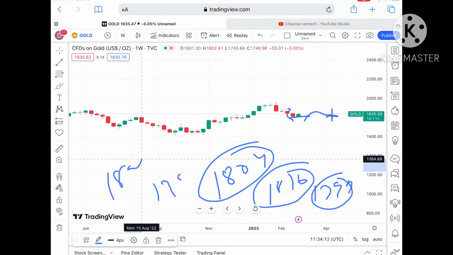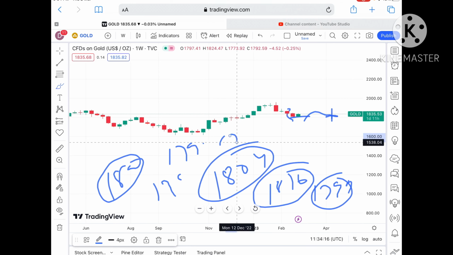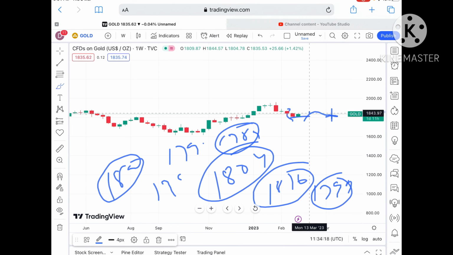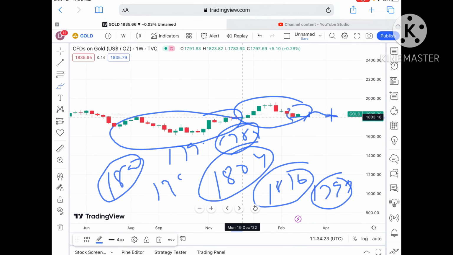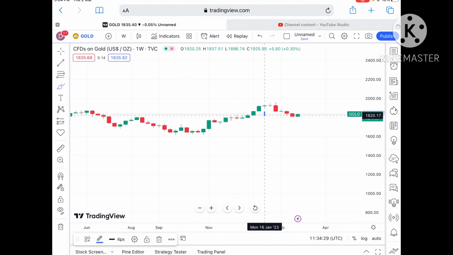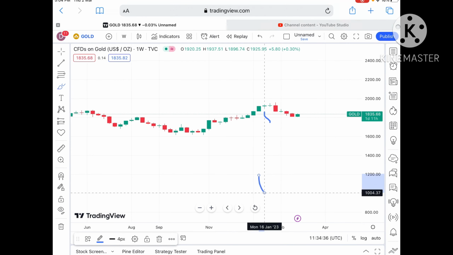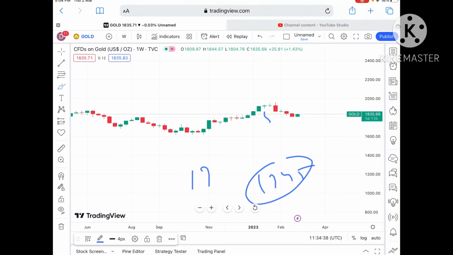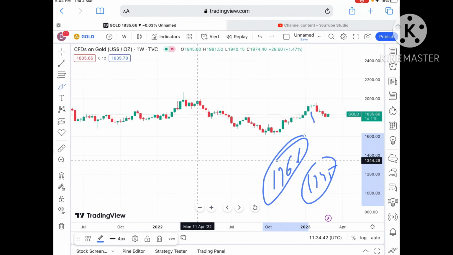Once the price falls below a level of 1800, then chances of touching 1799 are there, and from there a level of 1784. Because it will come into this zone once the price falls below, since we have not seen this level since December of 2022, if the price falls below a level of 1800, it can come down towards 1772, crossing a level of 1780, and from there we can see a level of 1745 after crossing a level of 1776. Any doubt regarding this, you can mail me. I've given the mail IDs in the description.